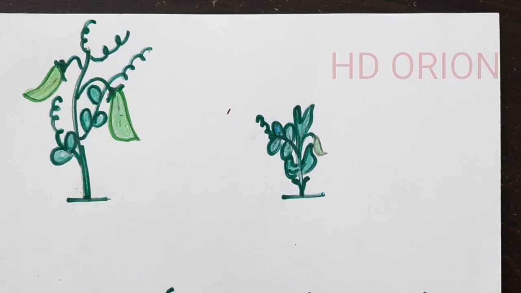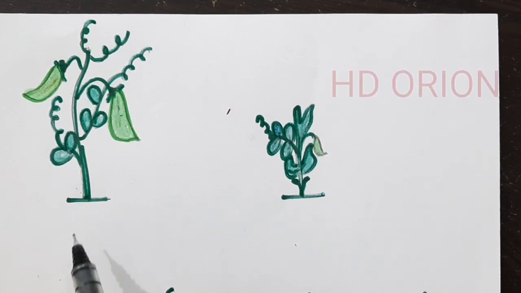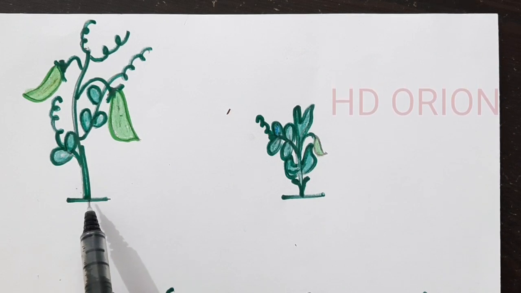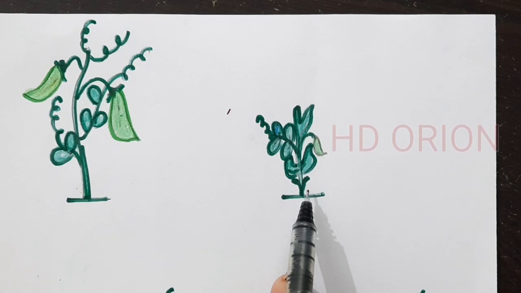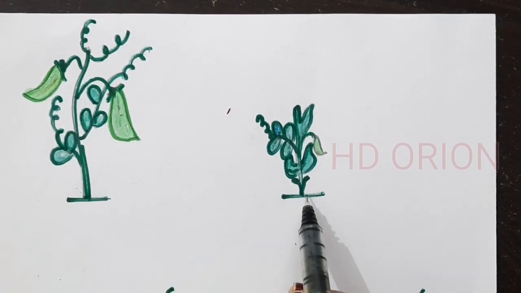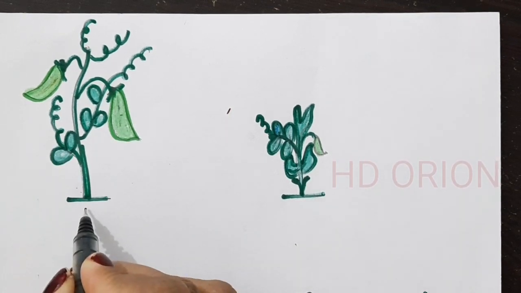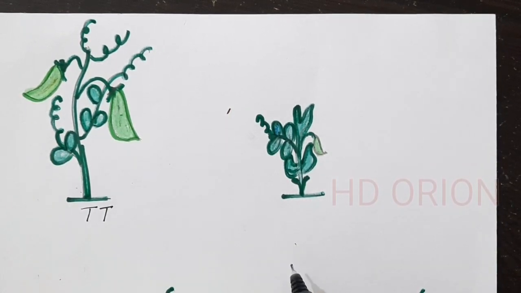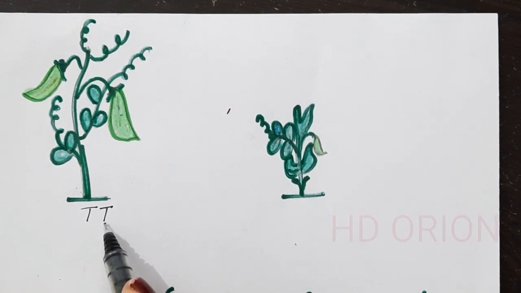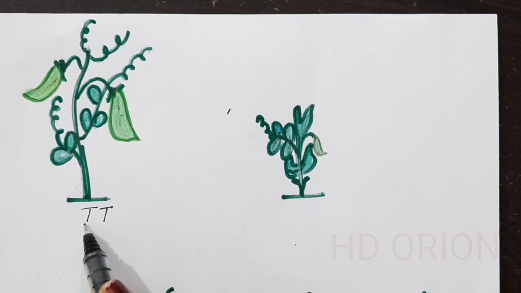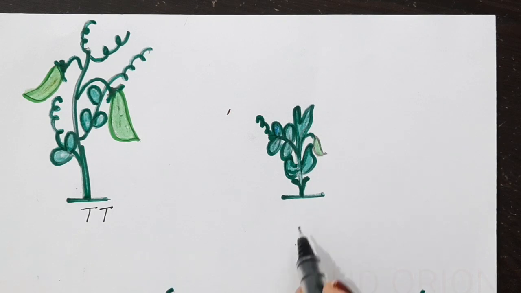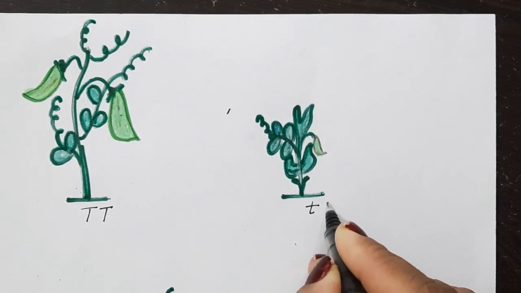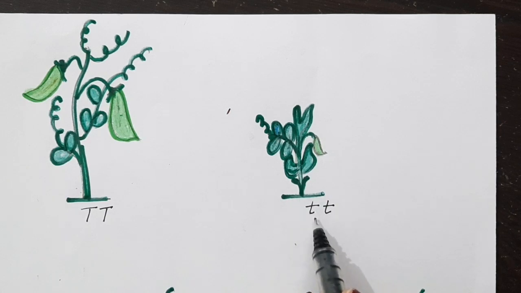We know that there were 7 traits that Mendel took into consideration from the pea plant. So, this is the plant which is tall, and this one is a dwarf pea plant. We are considering over here the stem length, the tall pea plant and a dwarf pea plant. Let me take this plant as capital T, capital T. I just now talked about alleles. So, these are the alleles of the tall plant. Why have I written it twice? I have written it twice because the pea plant is a diploid plant. This we are considering as small t because this is a dwarf plant.